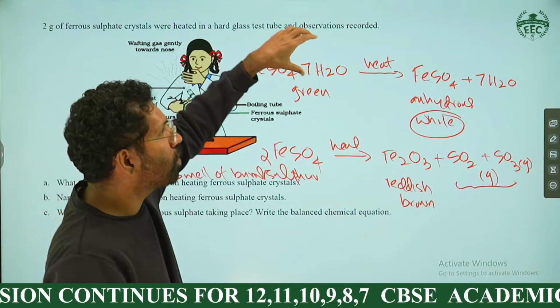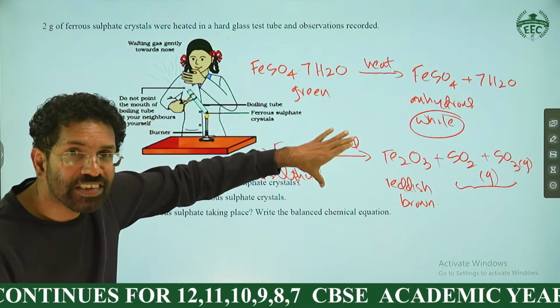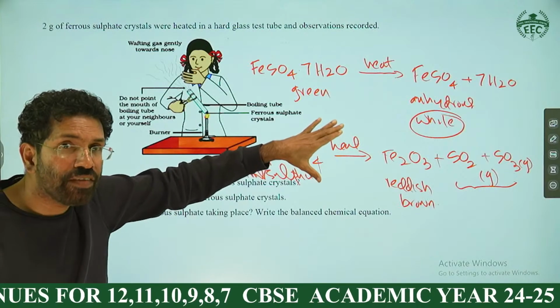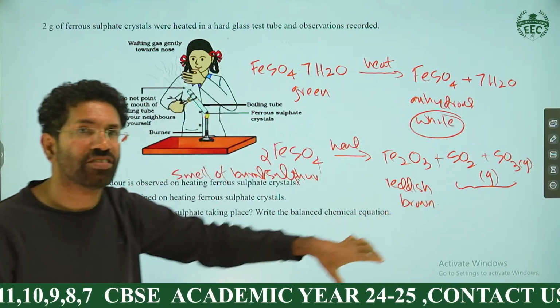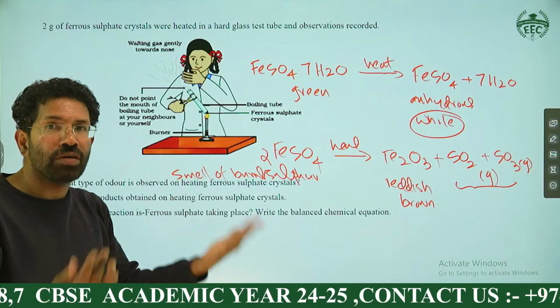Yes, the chemical equation: you have to write the first one as well as the second one. If you are not writing the first one, they will cut marks. So you have to write the first reaction as well as the second reaction. I think all of you got it. Okay? So we are moving to the next question.